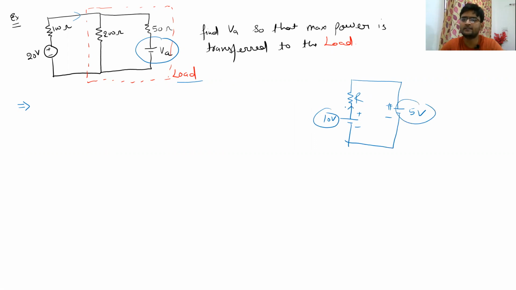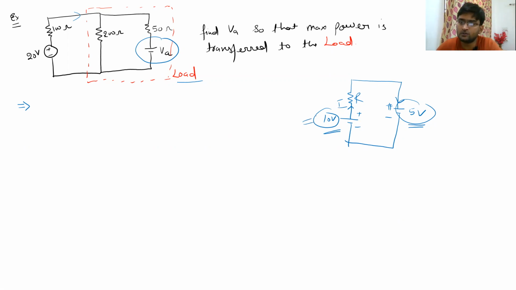So definitely this is going to deliver some current, and the same current is going to enter this voltage source. So this one is delivering power, but this one is absorbing power. It is basically opposing the current provided by this 10 volt source.